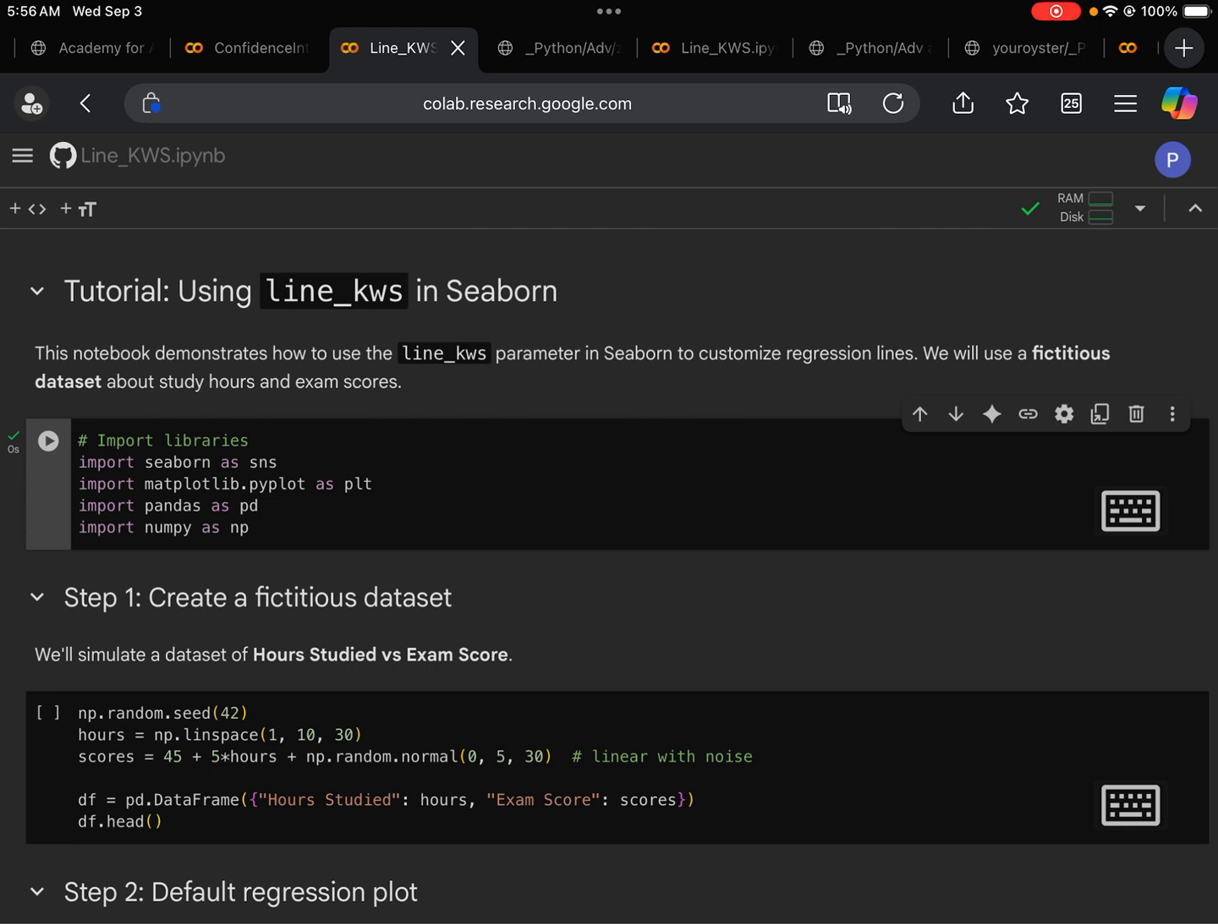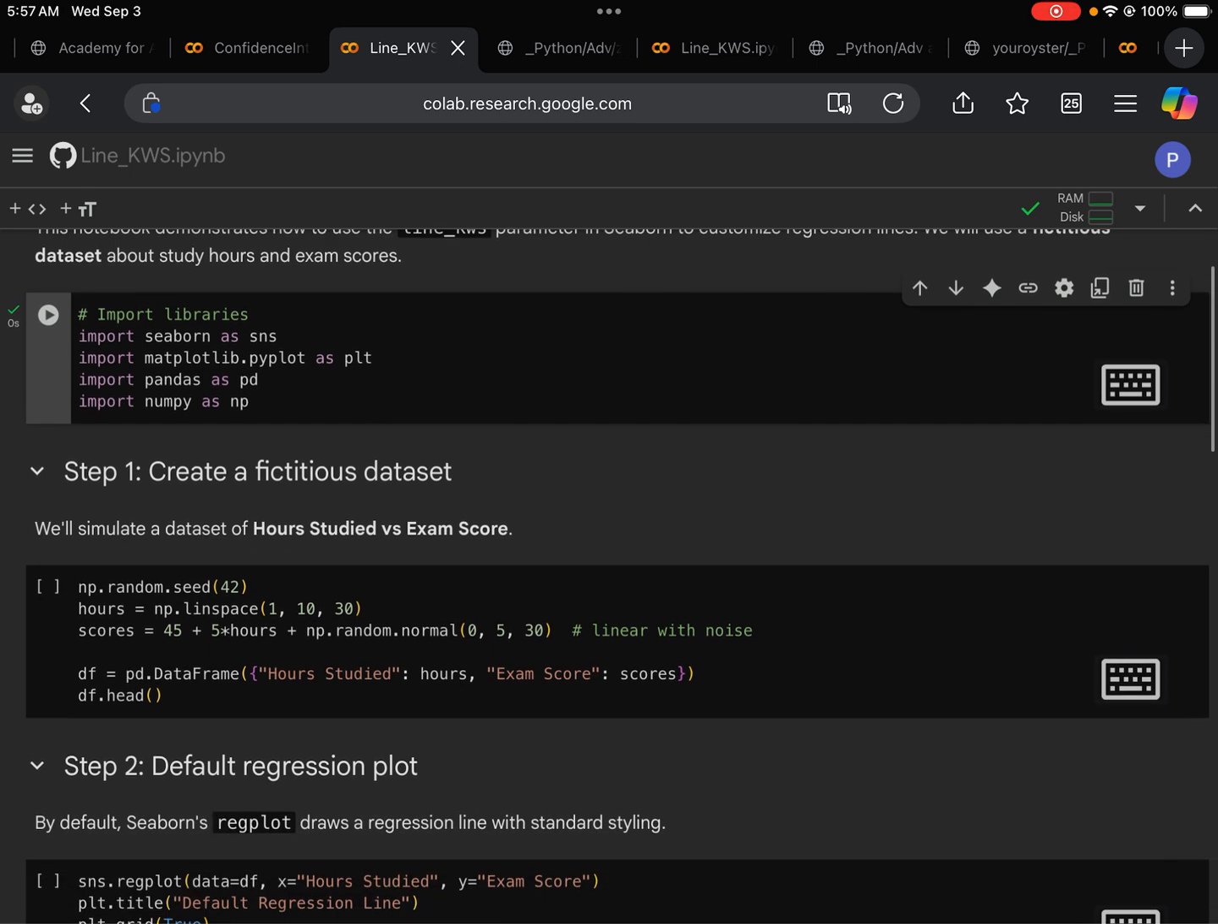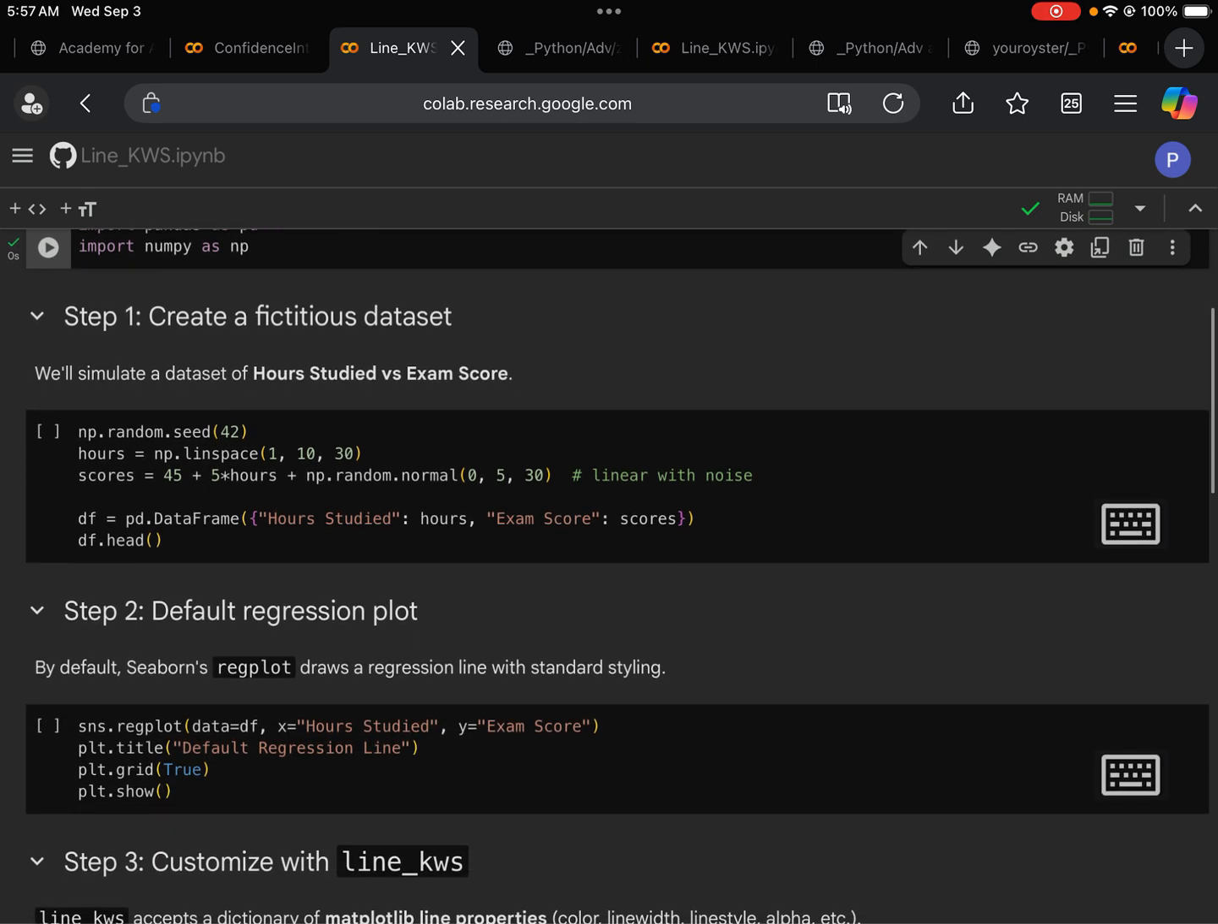Next, we import pandas. Pandas is a data manipulation library in Python. We need that to build our data frame. We next import NumPy, that's Python's numerical computation library. We need that to generate random data points for a fictitious data set. Now we are ready to produce our fictitious data set.